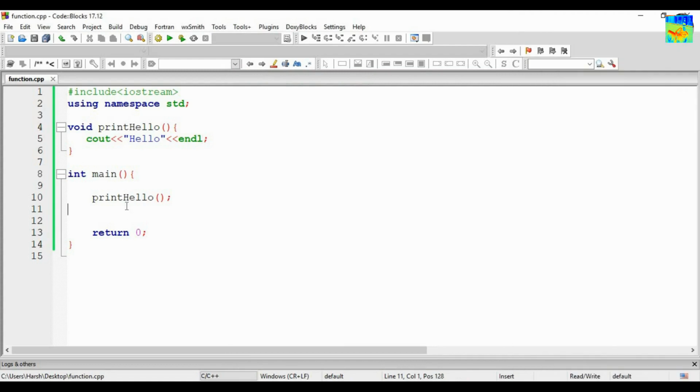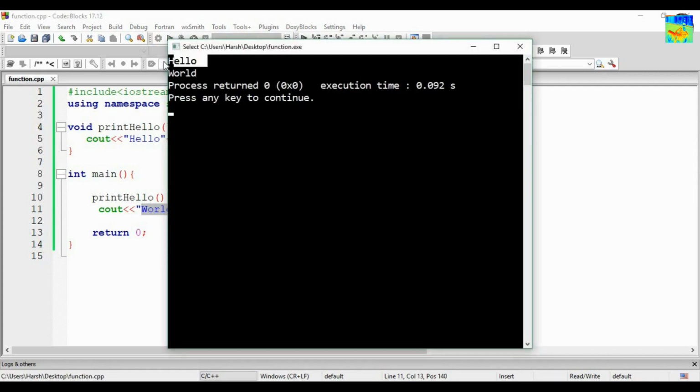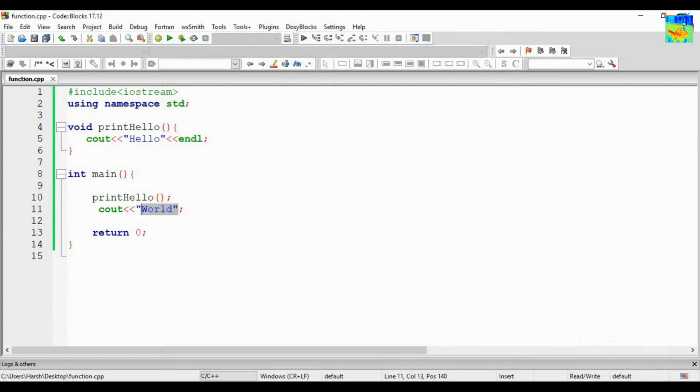One more thing. For example, if I have written here cout world, what will be my output? Will hello get printed first or will world get printed first? So hello is getting printed first, then world is printed. So the flow is,